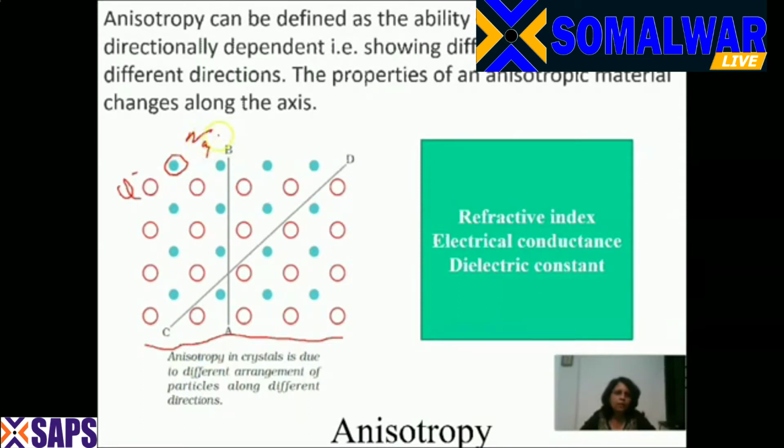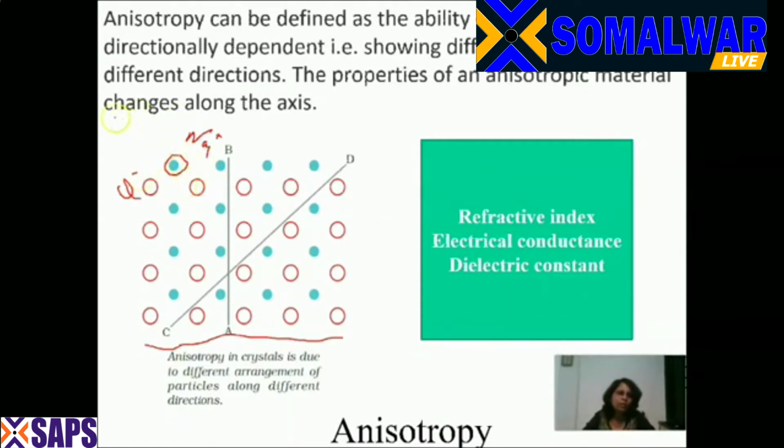Now let's see the first property, the refractive index. You all know what a refractive index is. When a ray of light passes from a less dense medium to a more dense medium, the ray of light will get deviated or refracted towards the normal. And the ratio between sin i and sin r gives you the refractive index.